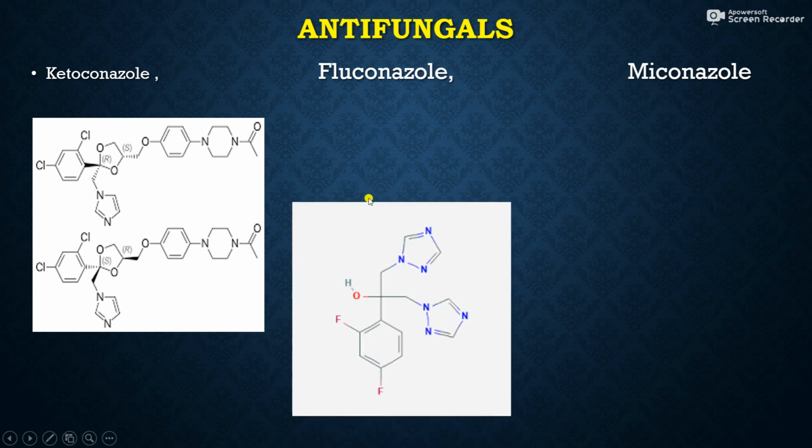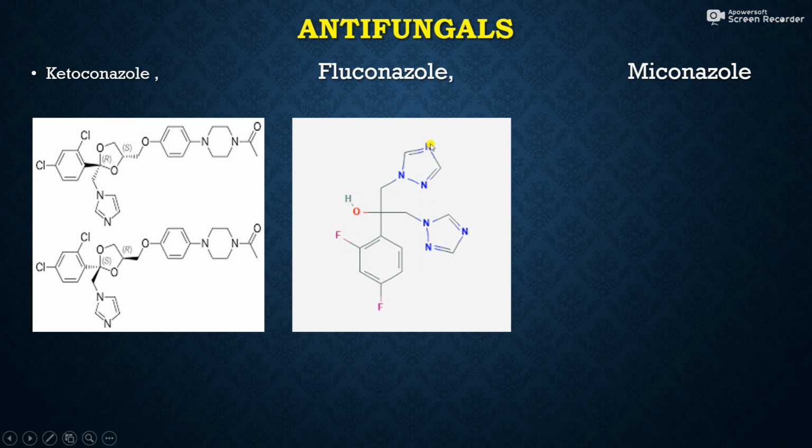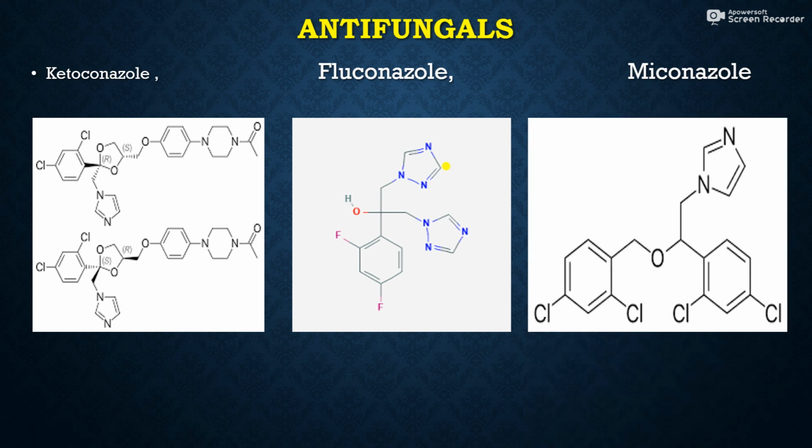Then the next one is fluconazole. Fluconazole has again nitrogen-containing rings, and that's why it is also basic. The next one is miconazole. This miconazole has again this type of basic ring, and all these compounds have a nitrogen basic character, therefore it is included in organic basic compounds, and it plays a very important role as an antifungal agent.